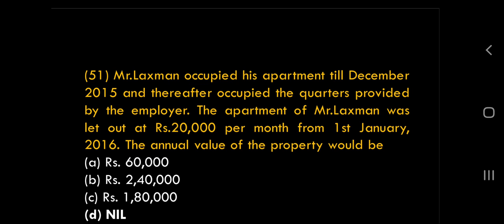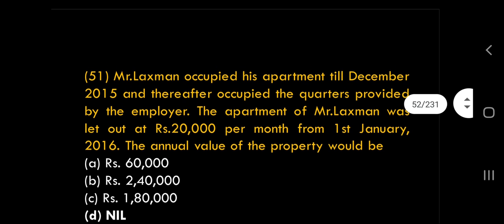When we see the question, we feel fair rent is not given. But if you are thinking this way, it is wrong. The actual rent given will be treated as fair rent. So 20,000 per month, actual rent given.